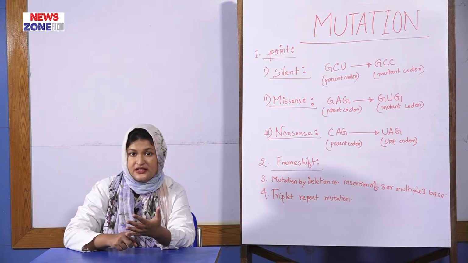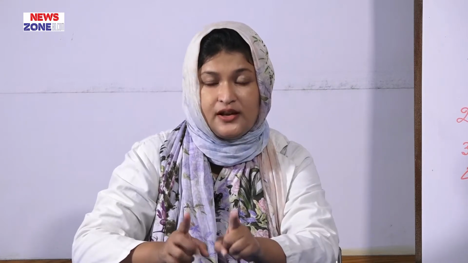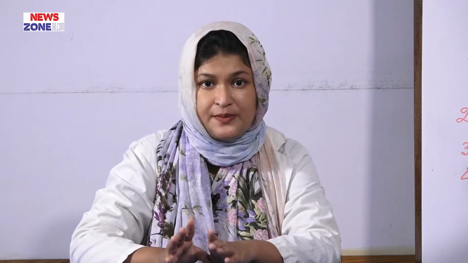So, mutation is of 3 types: genomic, gene and chromosomal, and gene mutation is of 4 types: point mutation, frame shift mutation, mutation by deletion or insertion of 3 or multiples of 3 bases, and triplet repeat mutation. Now we will discuss point mutation, which is under gene mutation.